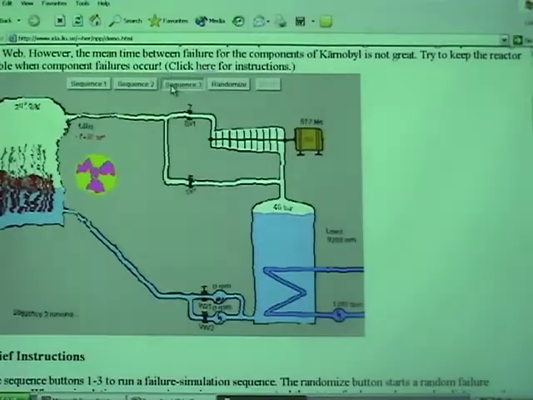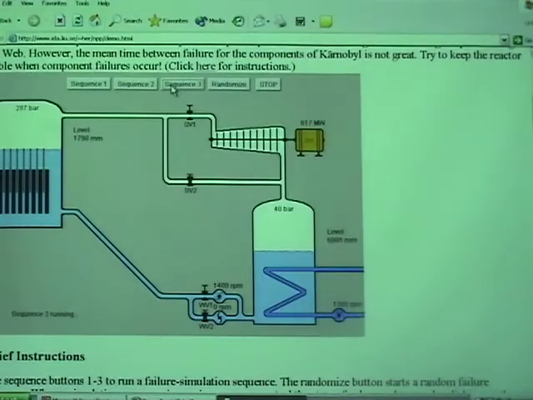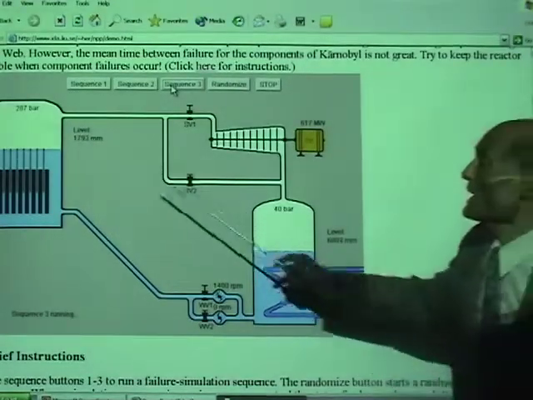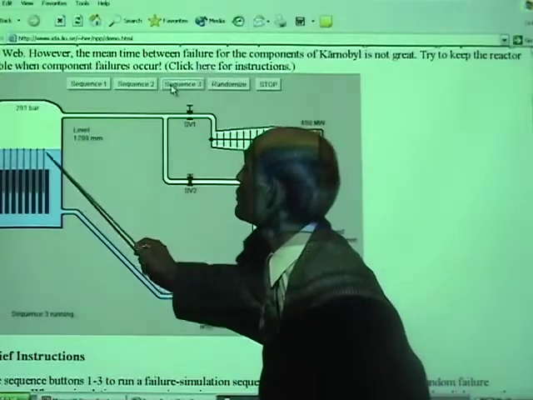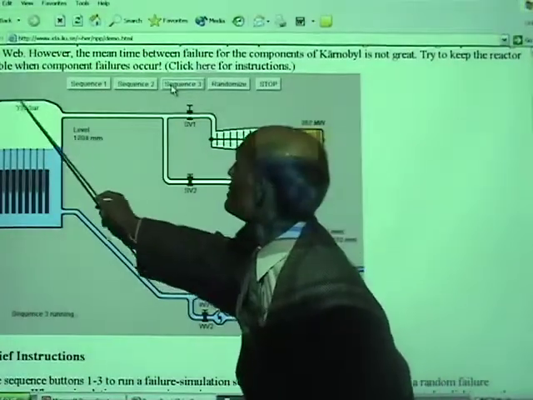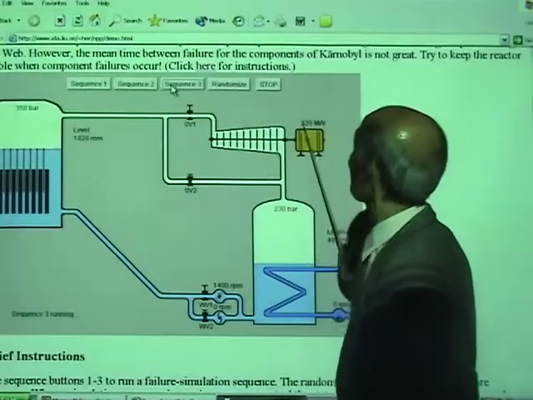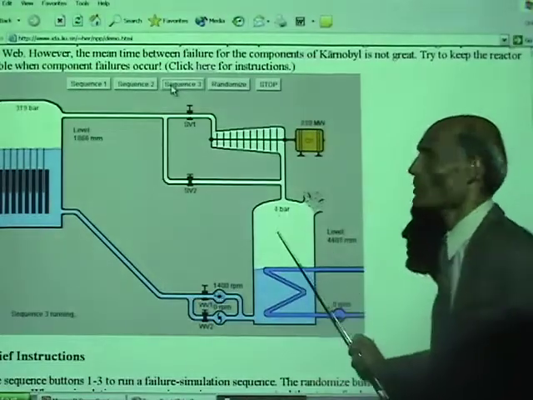Alright, let's have a look at another one, sequence 3. What can happen? Again, you can see the temperature increases, the pressure increases, you can see the electricity produced. What happens?